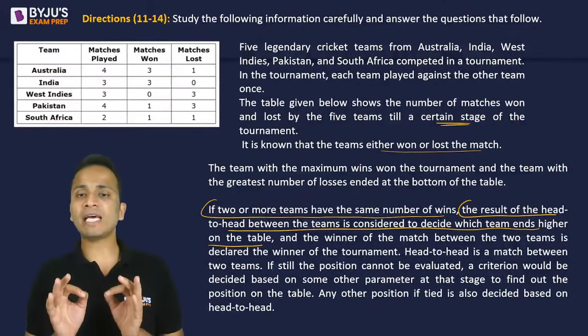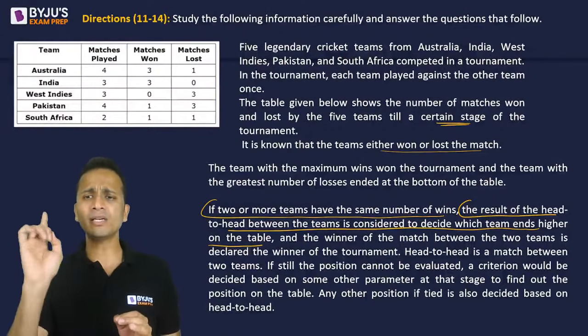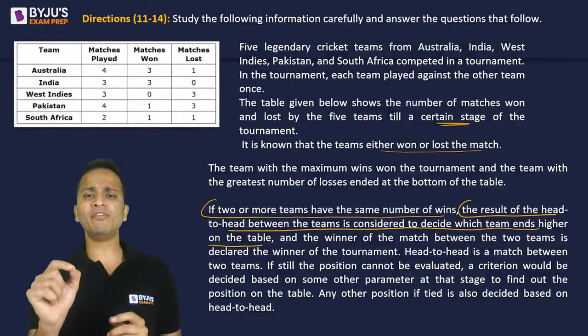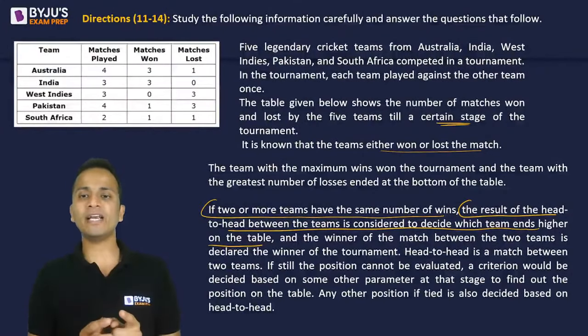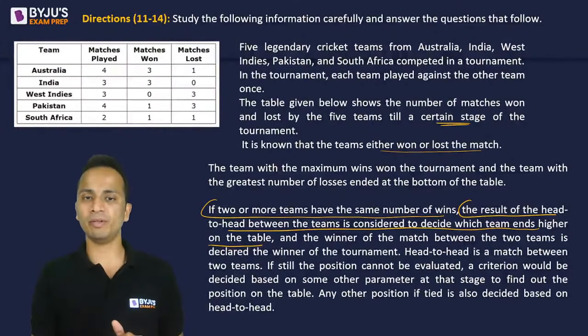If two or more teams have the same number of wins, the result of the head-to-head between the teams is considered to decide which team ends high on the table, and the winner of the match between the two teams is declared as the winner of the tournament.